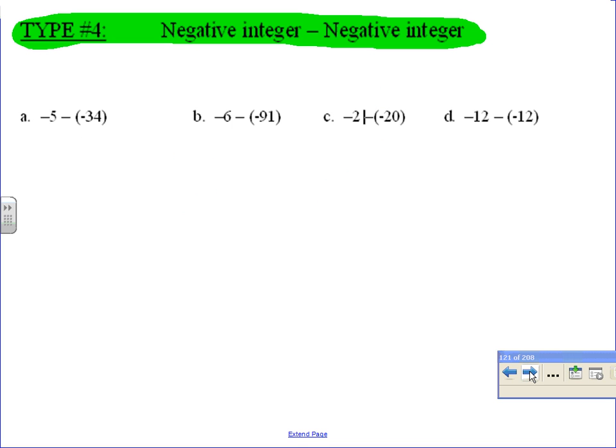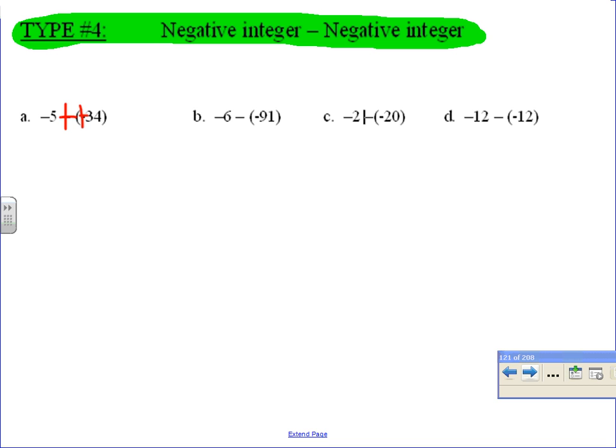Okay, let's go to type 4. Type 4 is the last type. We have a negative integer minus a negative integer. So, Sean, what can we do with letter A? It's two negatives back to back. Oh, no, you're close though. Good. Add the opposite. Add the opposite is one way to think of it.